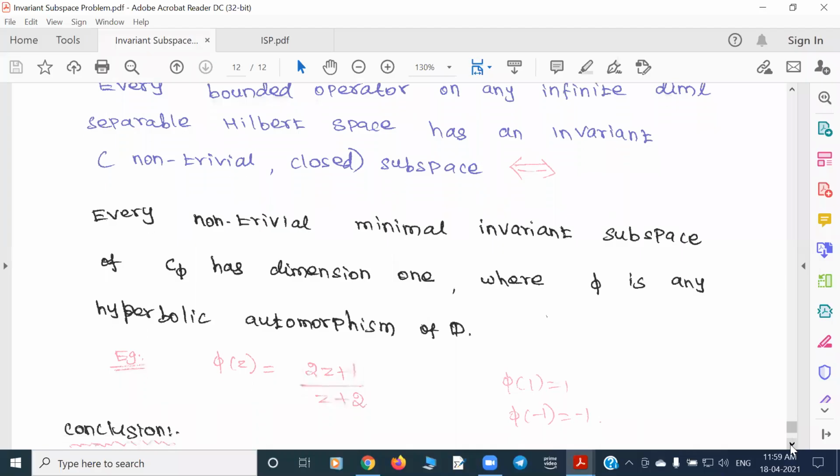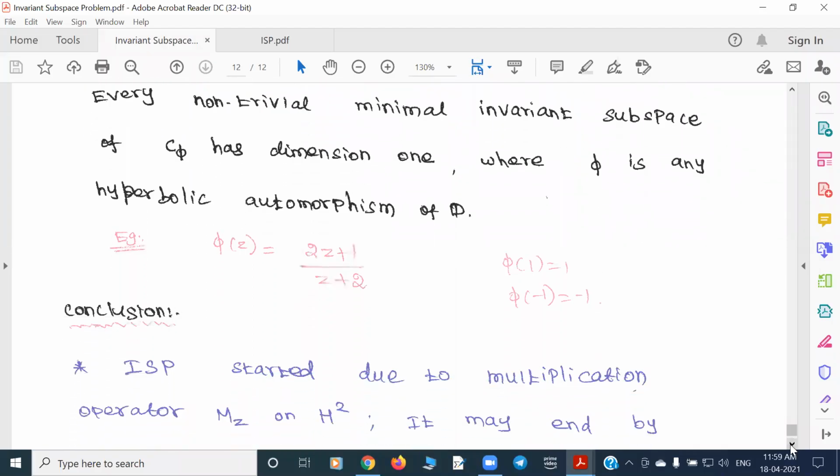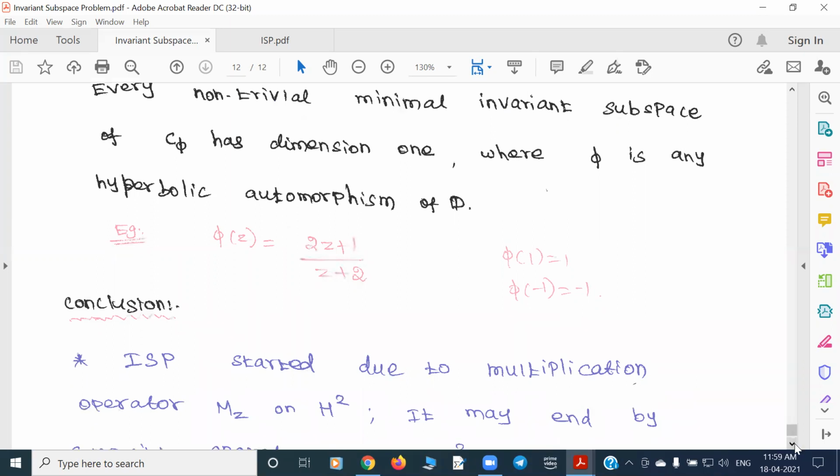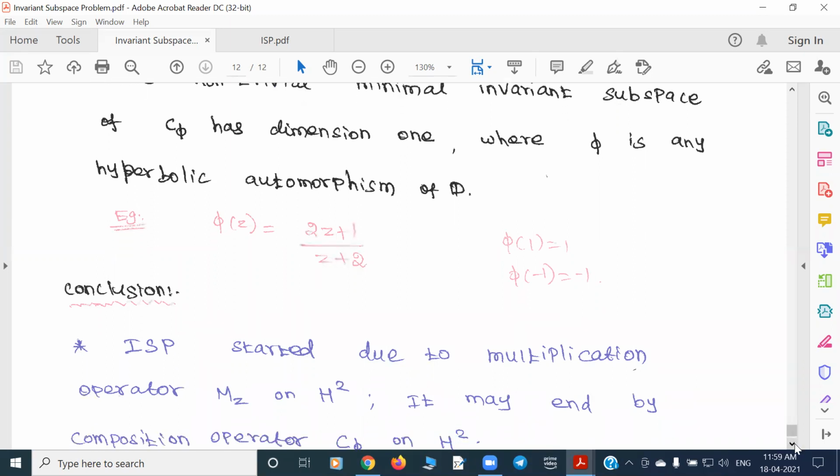Okay, so I'll just conclude. The invariant subspace problem started from finding all invariant subspaces of multiplication operators on Hardy space. Beurling did it in 1949. He gave all invariant subspaces of multiplication operators in terms of inner functions. After seeing this result, the general question arose: for a given operator, is there any non-trivial invariant subspace? So the question started with a special operator on Hardy space.